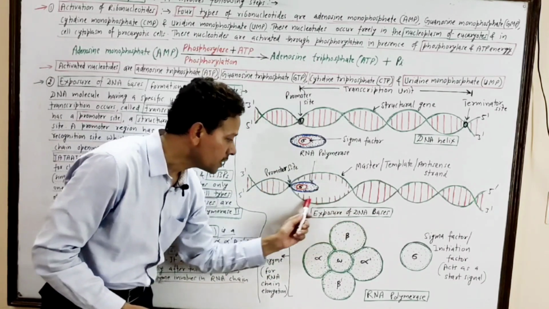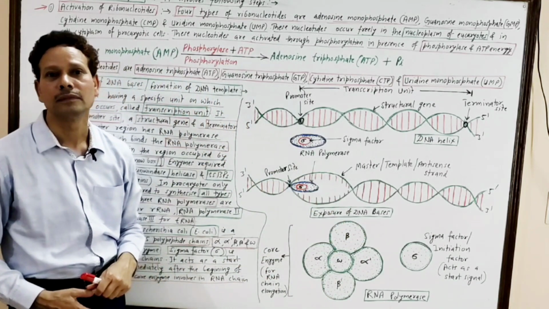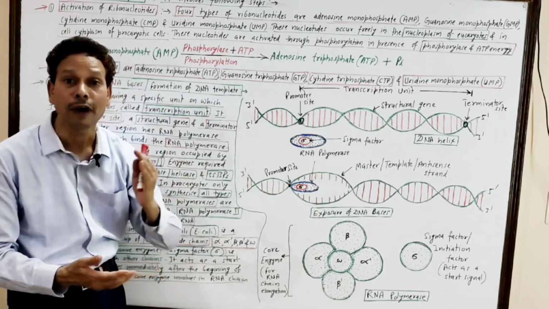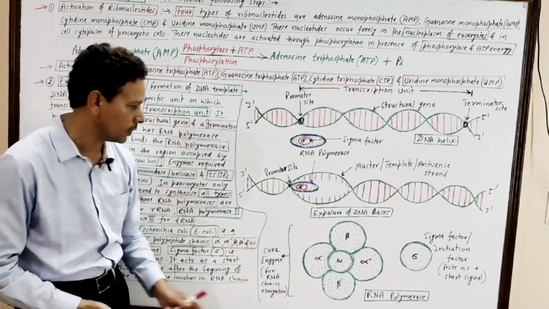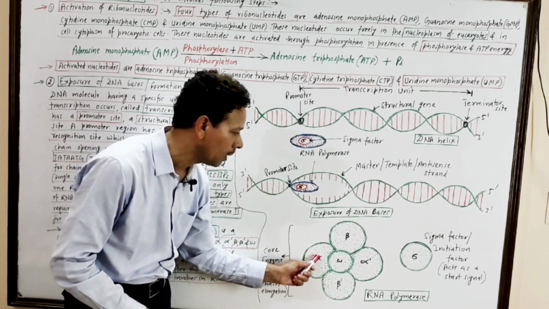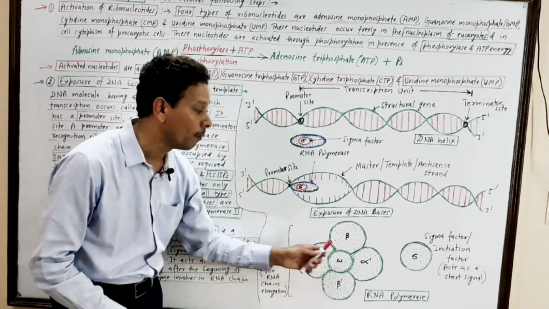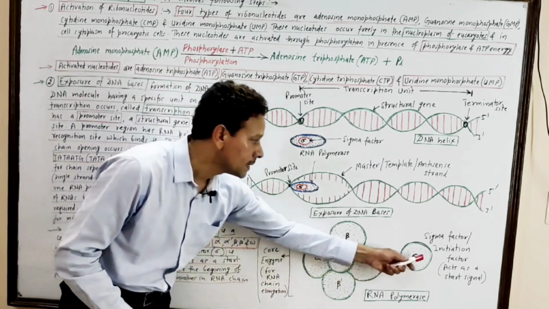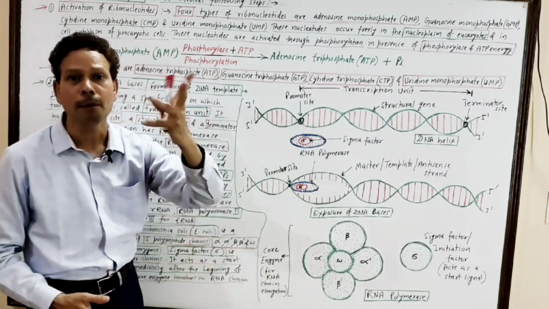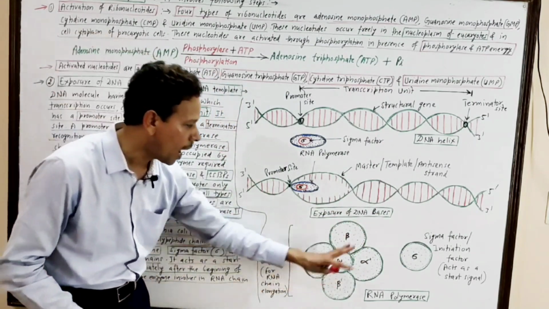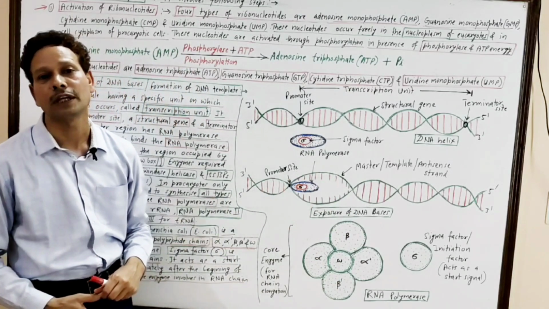While this complementary strand is named the sense strand, or anti-template. Here, this is the structure of RNA polymerase, and this RNA polymerase has 5 polypeptide chains, and these polypeptide chains are alpha, alpha dash, beta, beta dash, and omega. And there is the sigma factor, a polypeptide chain which weakly associates with either of the polypeptide chains.